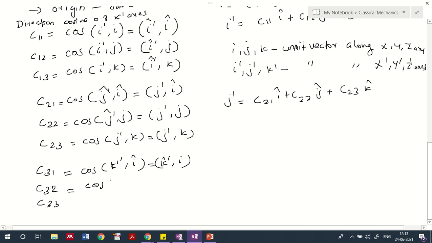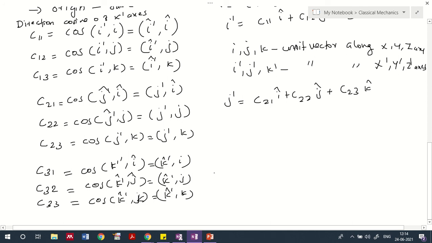Then we have cosine of k dash comma j, which is equal to k dash comma j likewise. This is a simple thing only, but you have to understand it properly. How do we derive the equation corresponding to this one? Sorry, this is k, that is k dash.